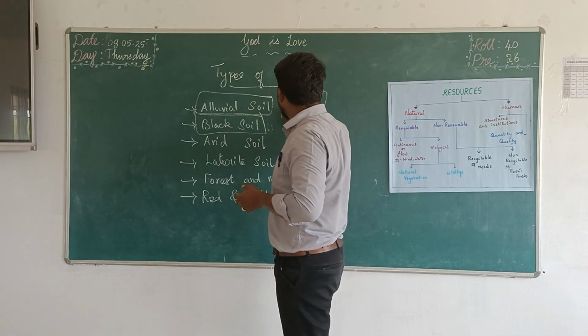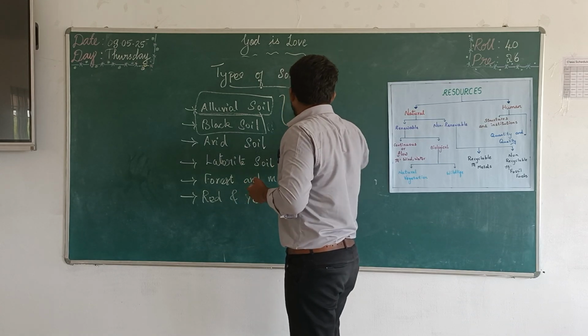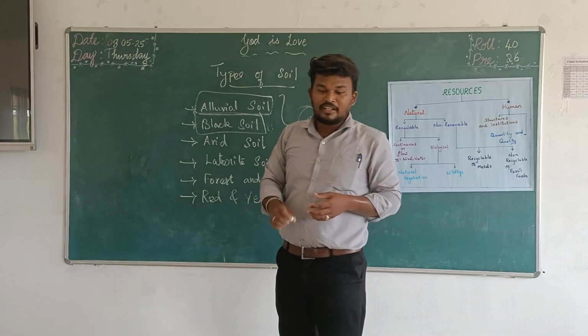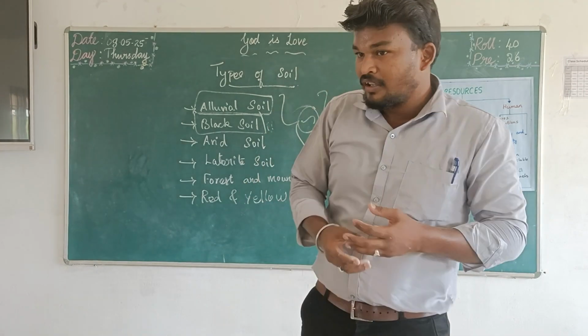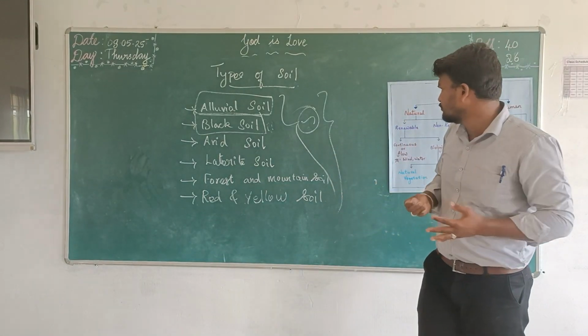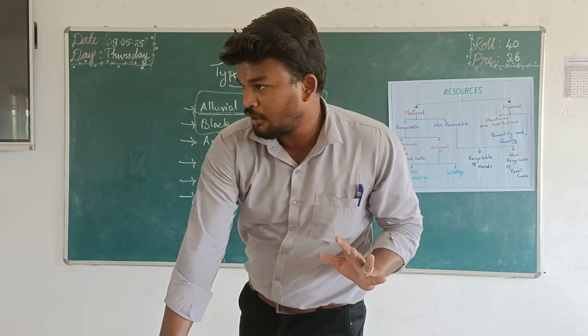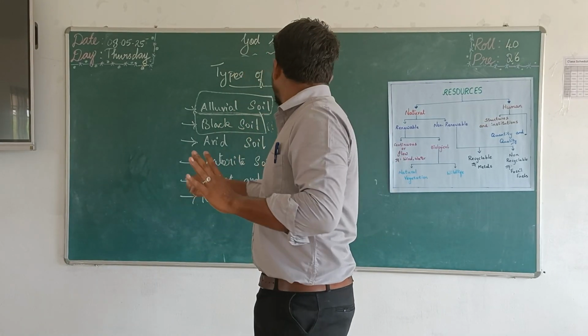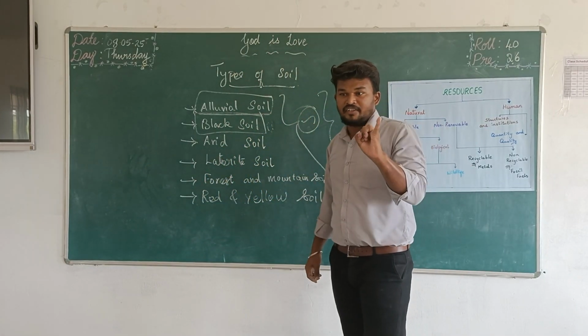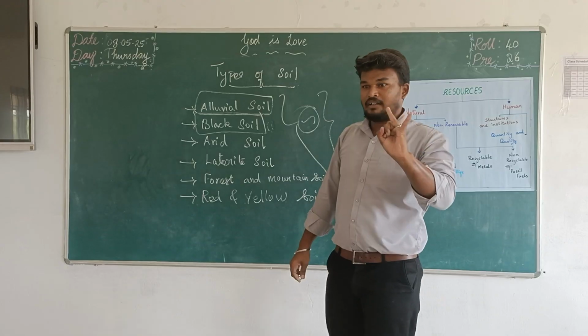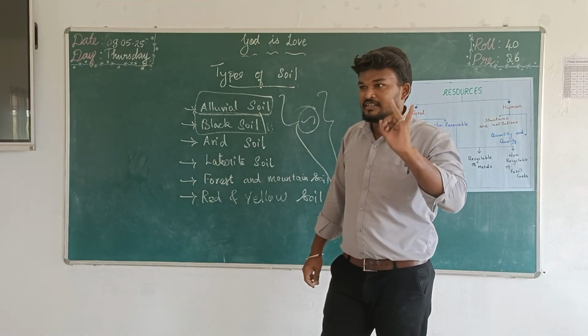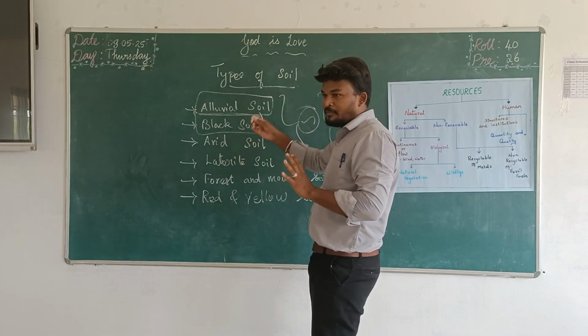These are very important for the soil, and we can conserve all the soils. How can we conserve the soils? We can use terrace cultivation and shelter beds. What is the meaning of terrace cultivation?